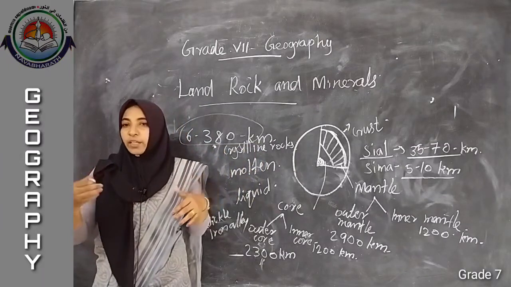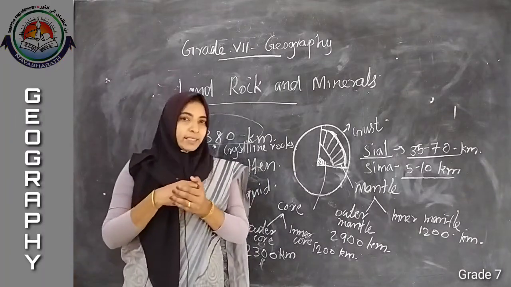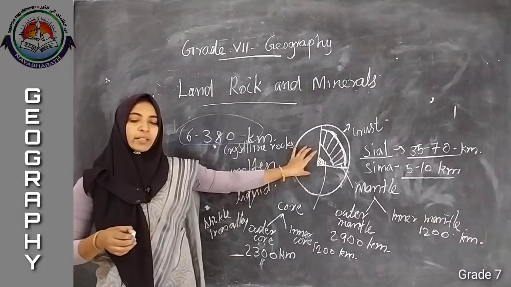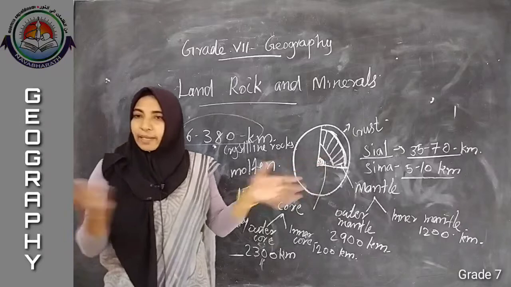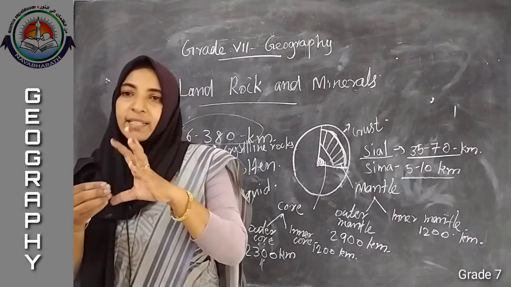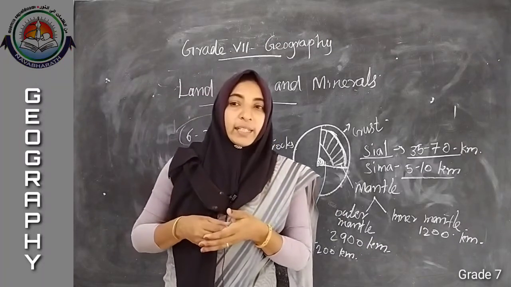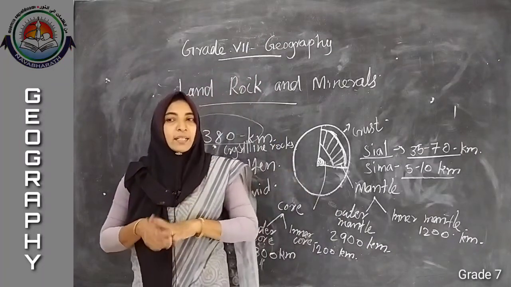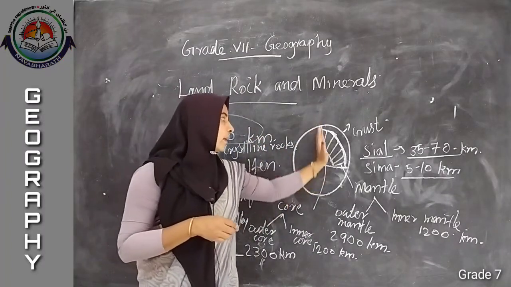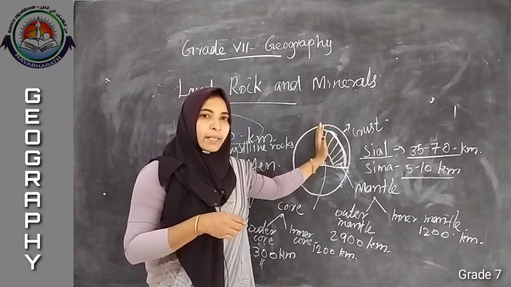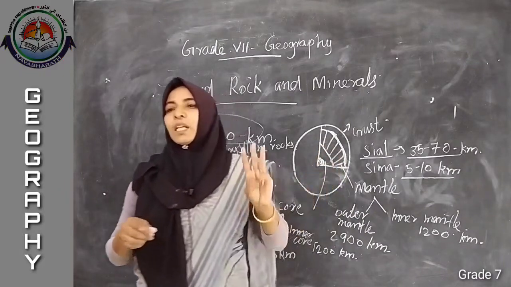The interior of the Earth, I told you, in this chapter we are studying about the interior of our Earth, or the structure of our Earth. We can compare our Earth to a boiled egg. In a boiled egg, if we make a cross section of the egg, we can see how many layers? 3 layers. Like that, if we make a cross section of our Earth, inside the Earth we can see 3 parts.